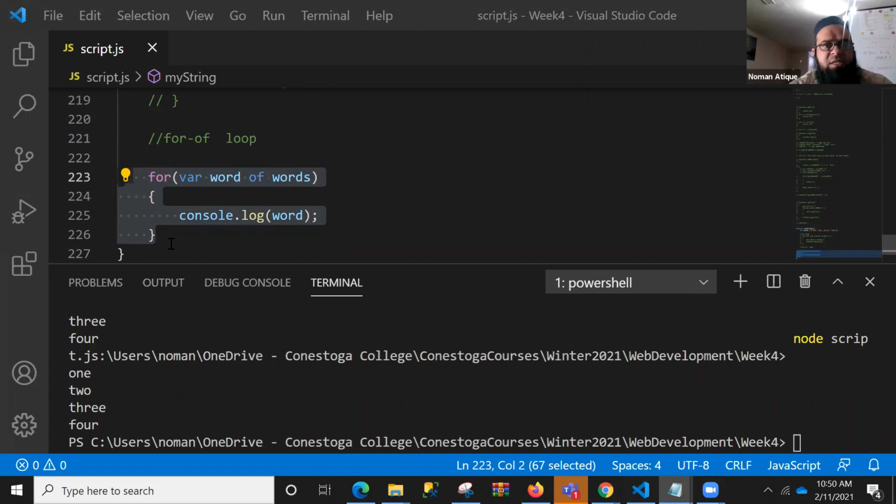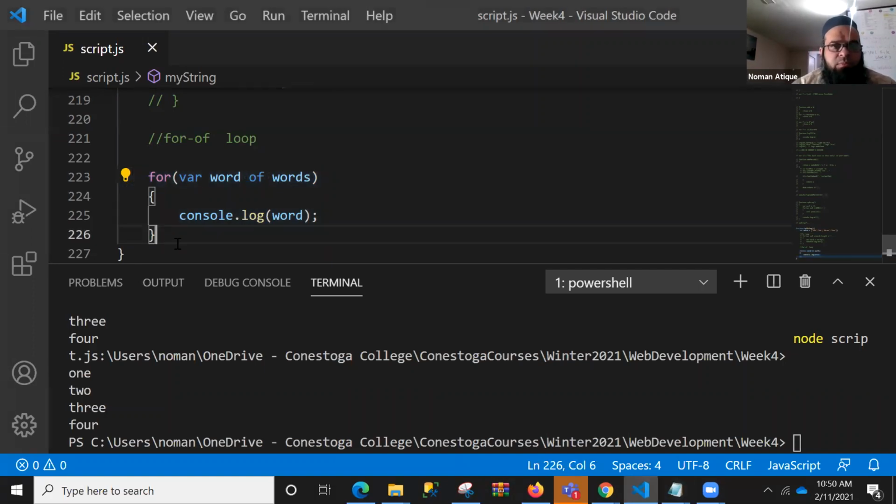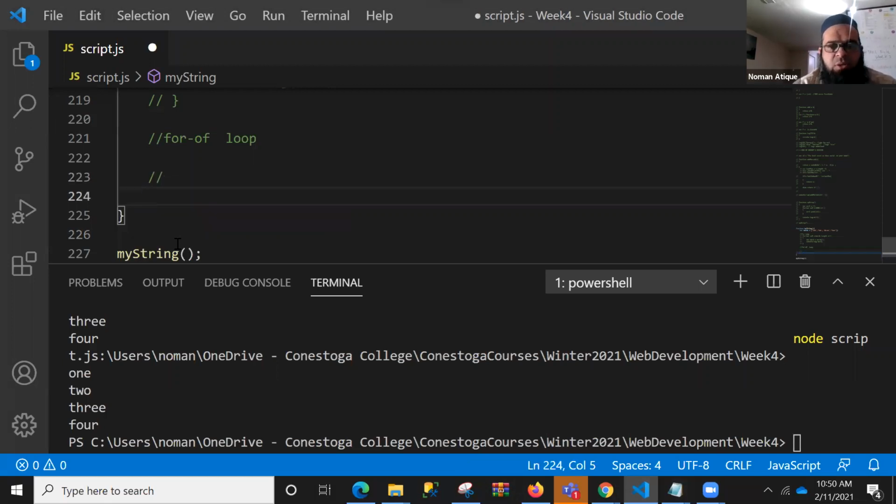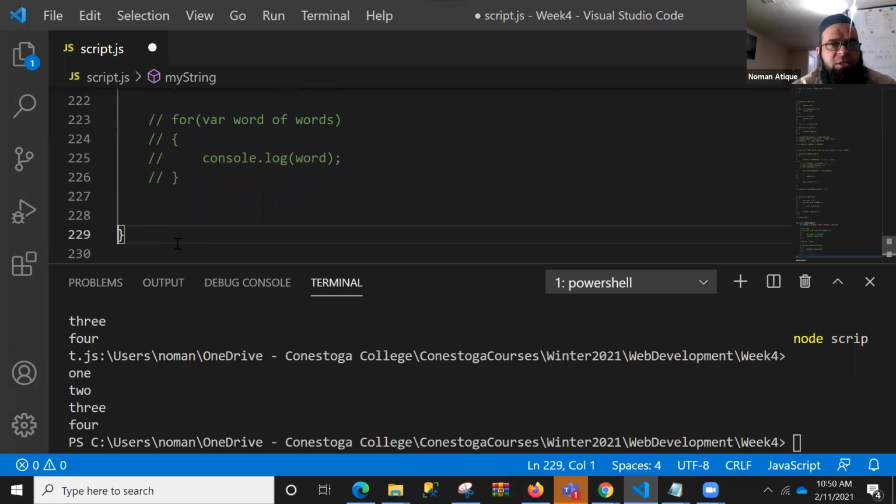And the last but not least, there is another method which is called forEach. There is another syntax, or whatever you call it, that we can use.